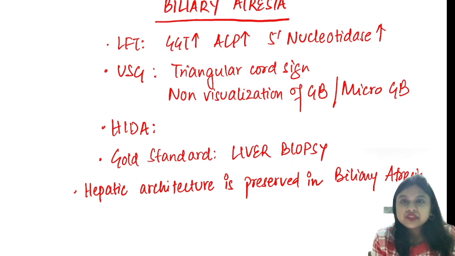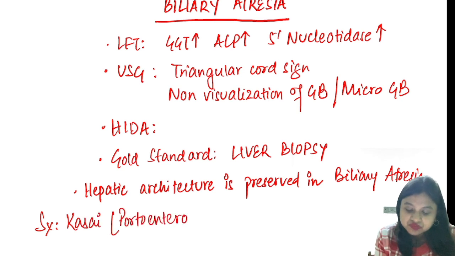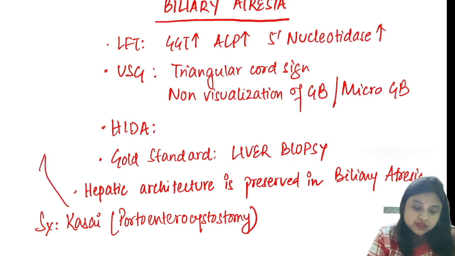And what is the name of the surgery that you perform? It is the Kasai operation, portoenterostomy. And you get the best outcome from Kasai if it is done before 8 weeks of life.